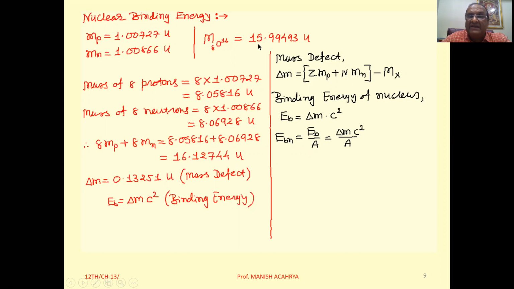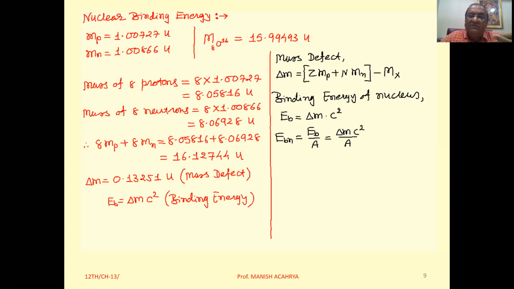16.12744 U minus 15.99493 U, then it will come to 0.13251 U. So this mass missing is the mass defect.